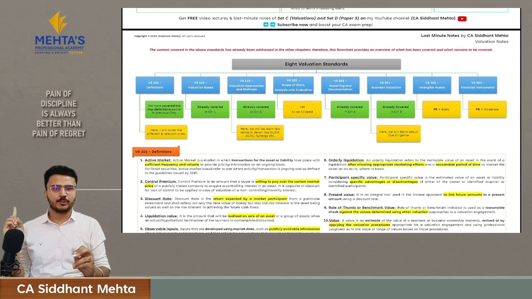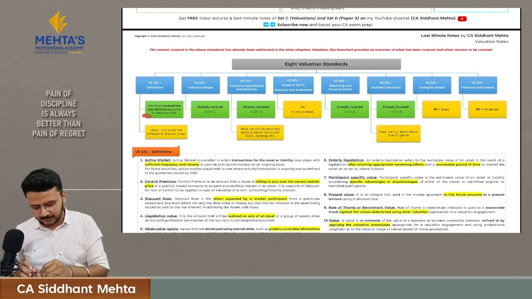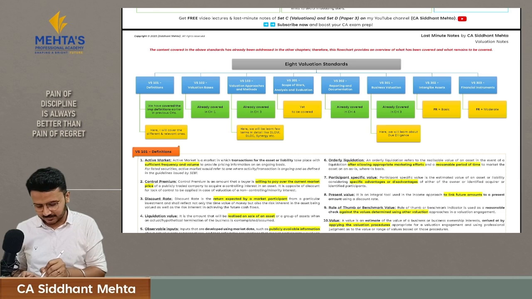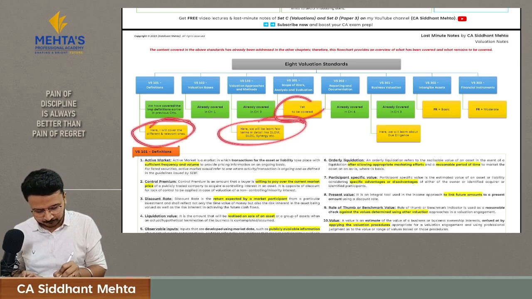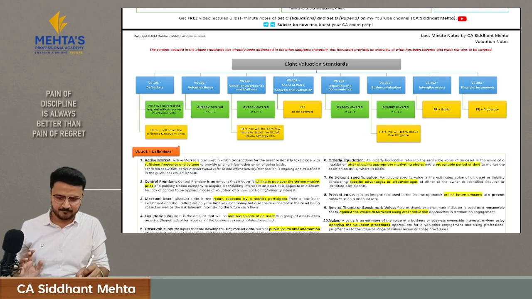Here, ICAI has not copy pasted the entire valuation standards for you. They have extracted some relevant parts and included them in your syllabus. Hence, all these things have already been covered in your first 4 chapters. Here, we are going to cover the things which are in yellow. And my friend, all these things are just a one or half pager concept.